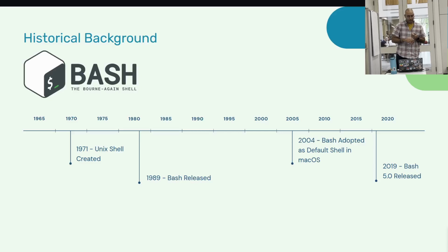First released in 1989, it grew to be the default shell for different OSs, including macOS, till 2019, till the Catalina version of macOS. It was the default shell, and then I guess they switched to Z shell, zsh, after that. So it grew to be very popular.